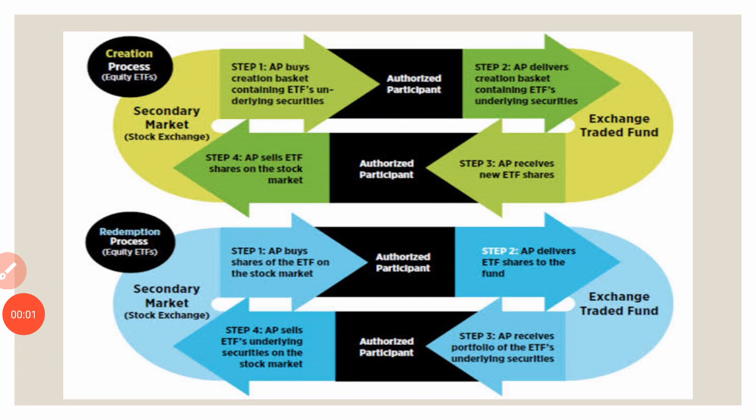This is a picture showing the creation and redemption process. Through the entire process of both creation and redemption, we can clearly see the role of the authorized participant in both of these processes. So to conclude, the role of authorized participants can be said as buying shares from investors or the market, delivering shares already owned, and selling ETF units in the secondary market. APs help to increase liquidity, and they can create or redeem shares directly with the ETF.